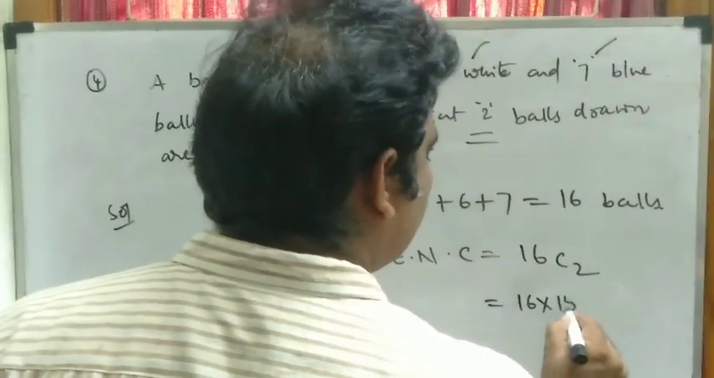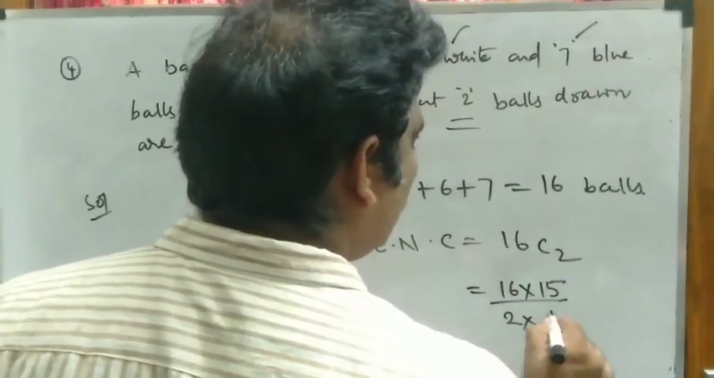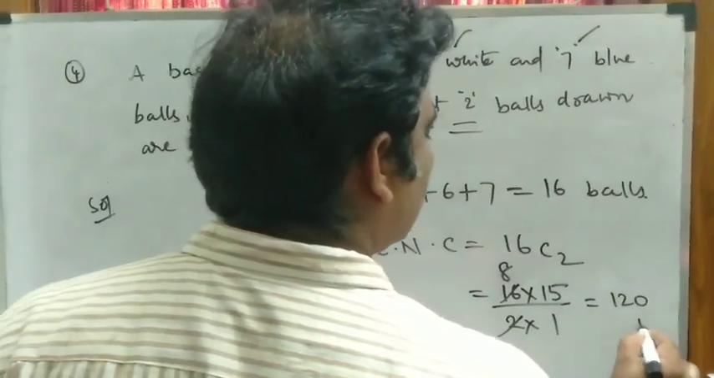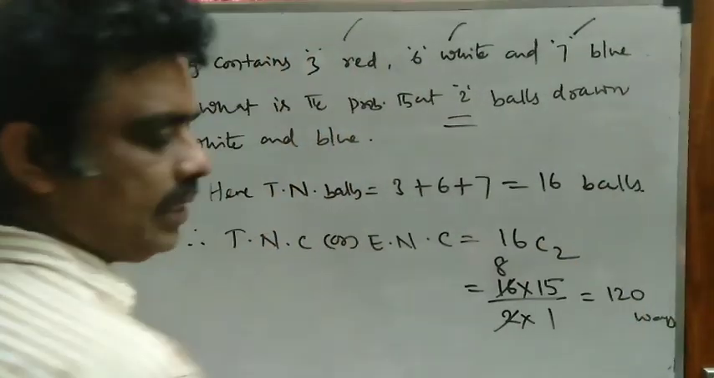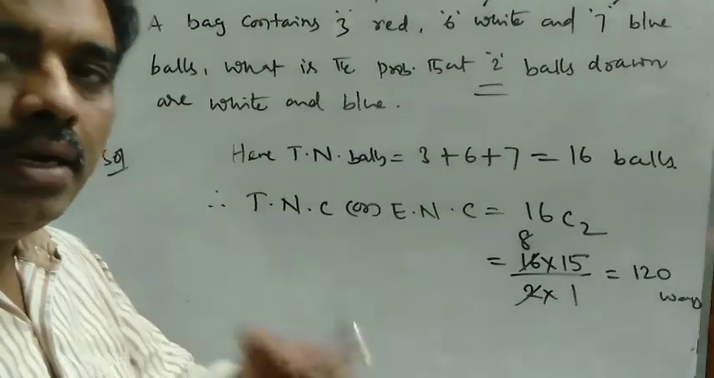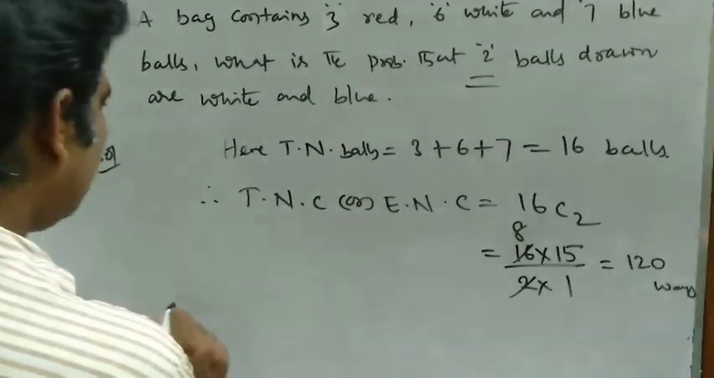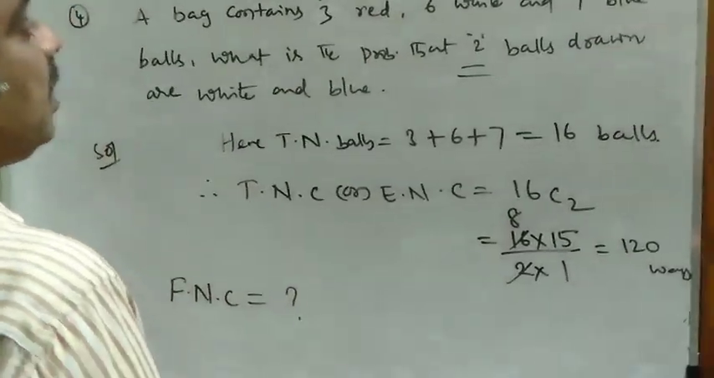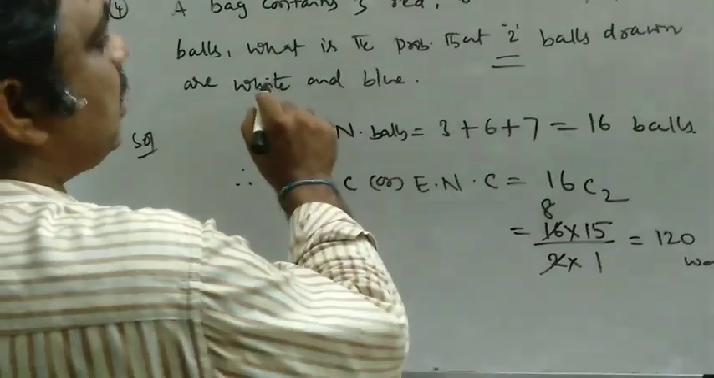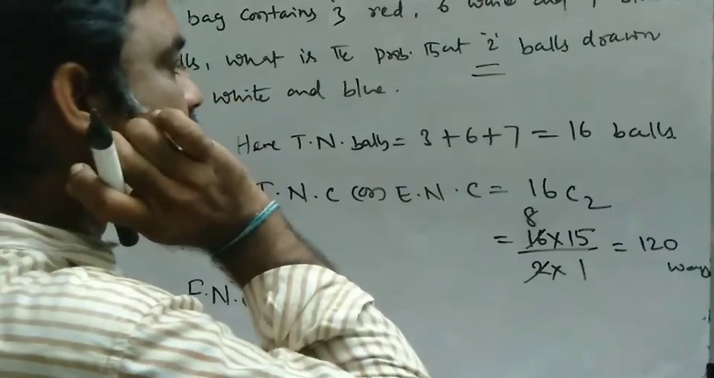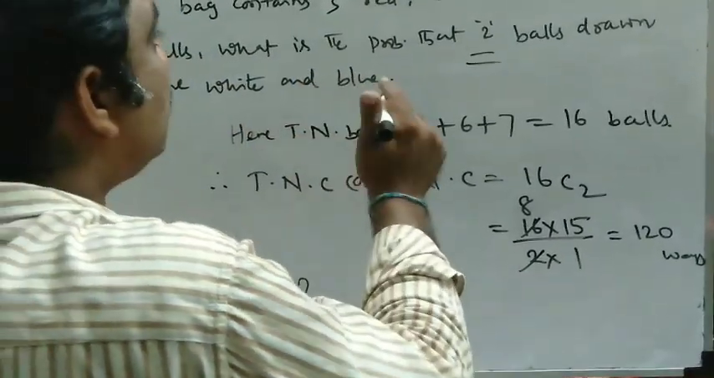The value is 16 into 15 by 2 into 1. So 2 8s are 16, 15 8s are 120. So 120 ways, that is the exhaustive number of cases. It will become the denominator. Now the favorable number of cases. What is the favorable number of cases? Here we have to get one white ball and one blue ball. We are drawing 2 balls, one should be white and one should be blue.